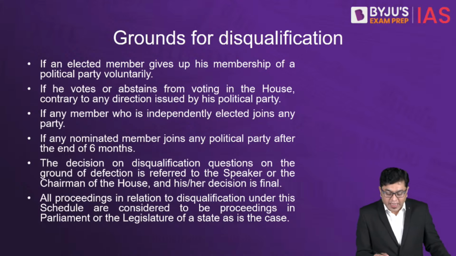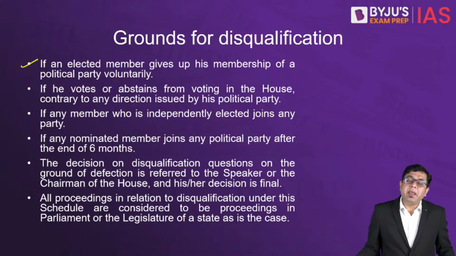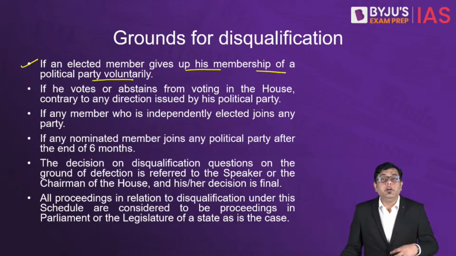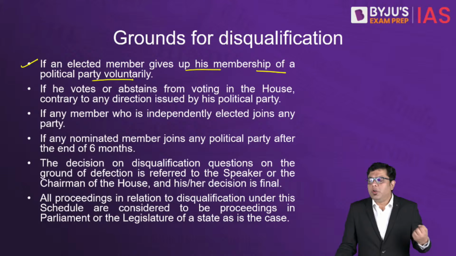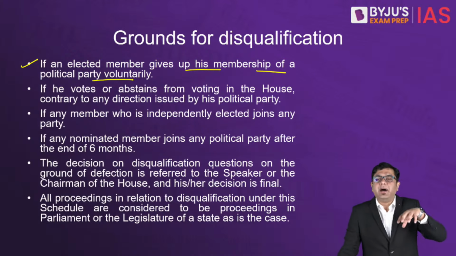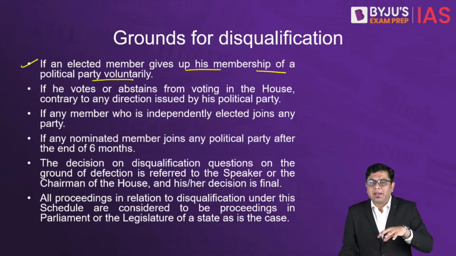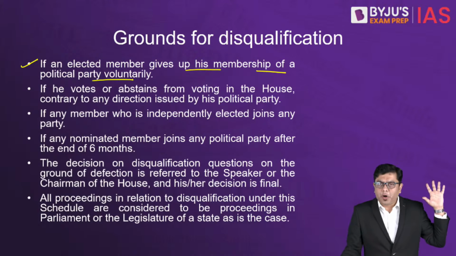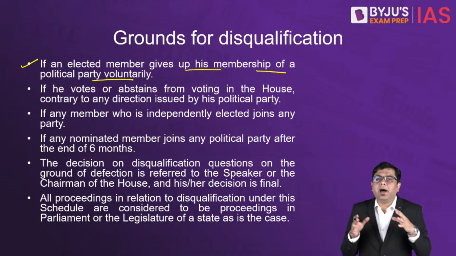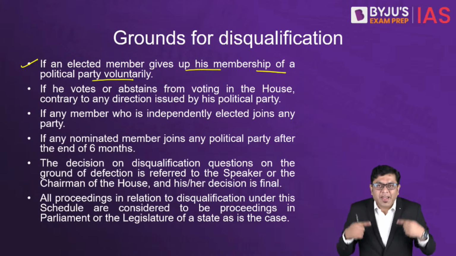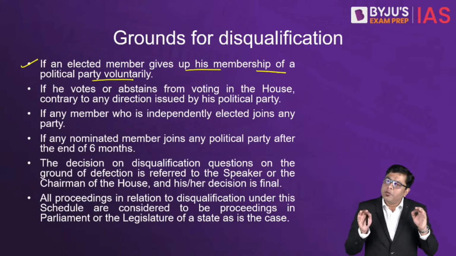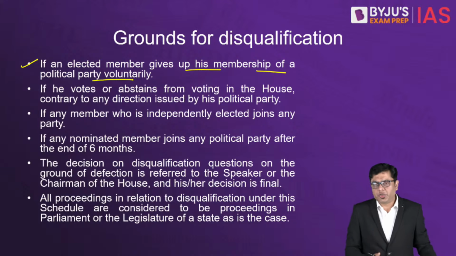So if an elected member voluntarily gives up his membership of a political party, let's suppose I get elected with a political party A, and after being elected I renounce my membership of that party, the party under whose banner I had fought and won the election, I shall be liable to be disqualified. The disqualification provisions would stand.